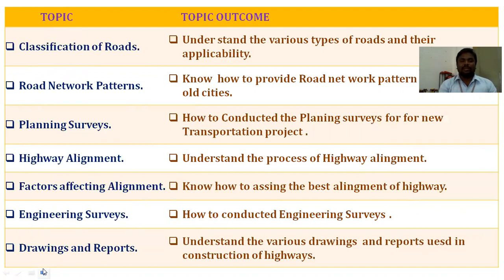Factors affecting the alignment: the outcome is students can know how to find the best alignment of a highway project in the best way. Engineering surveys: how to conduct the various engineering surveys. Drawings and reports: students can understand the various points and reports to be prepared in a highway project.